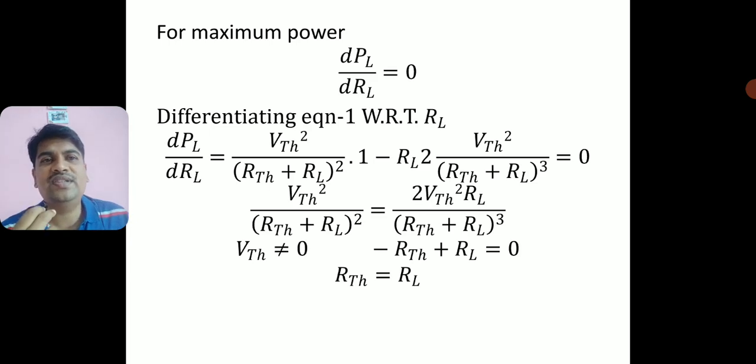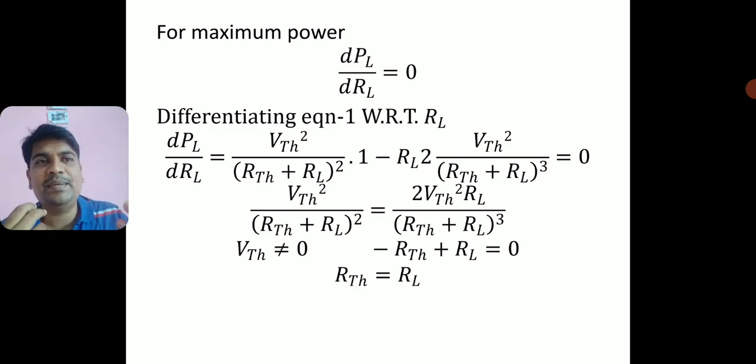So what is the differentiation of VTH square by (RTH plus RL) whole square? Okay, now you know VTH is a constant, you don't need to differentiate this. You have to differentiate 1 by (RTH plus RL) whole square. It is a kind of 1 by x square formula. What is the differentiation of 1 by x square? 1 by x square differentiates to minus 2 by x cube. Do you remember this formula? 1 by x square differentiation is minus 2 divided by x cube.